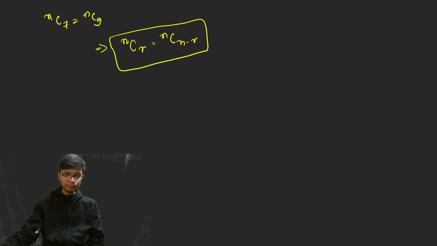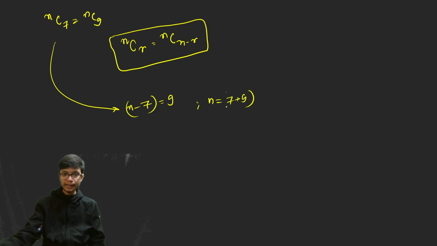Now, nC7 is equal to nC9. The only case when this is true is by the property that nCr is equal to nC(n minus r). Using that property, I can evaluate n minus 7 is equal to 9. That means n is equal to 7 plus 9, which evaluates to 16. So the value of n is 16. That means the die is rolled 16 times.